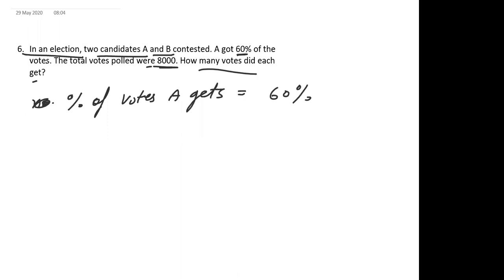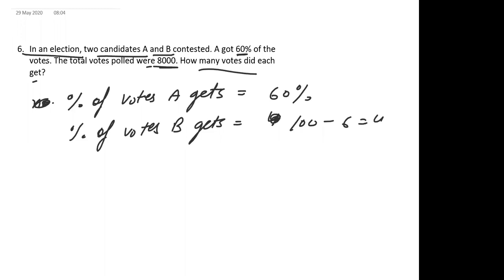A gets 60%, so the percentage of votes B gets is equal to 40%, because 100 minus 60 is equal to 40%. Now the question is saying there were total 8,000 votes.